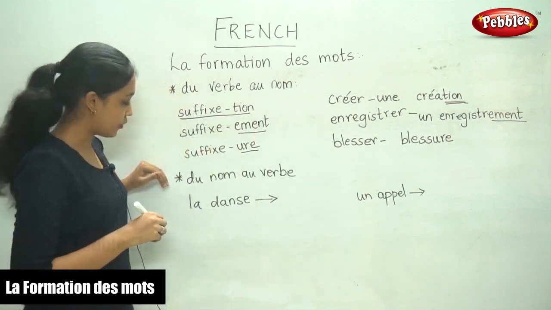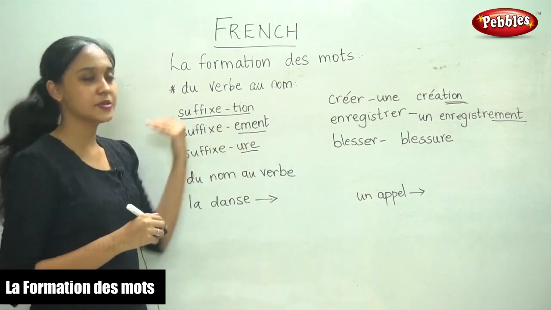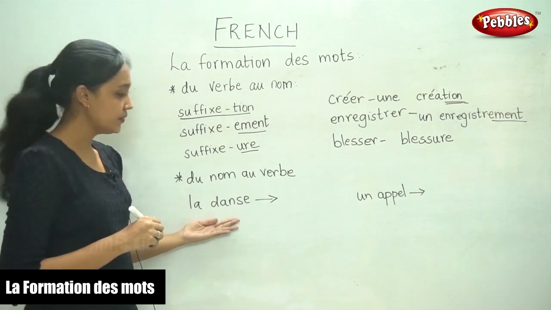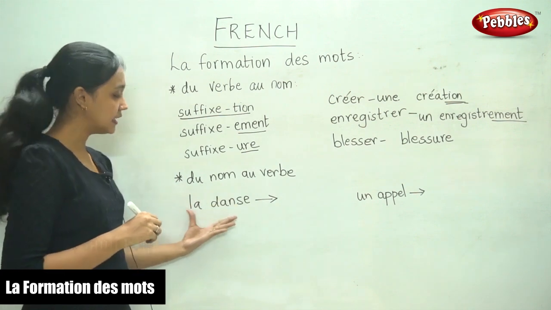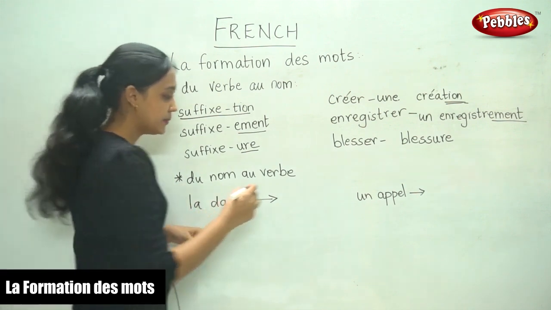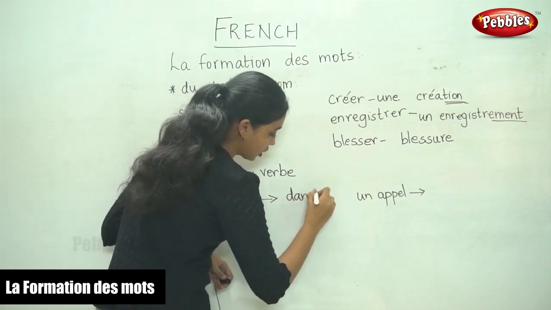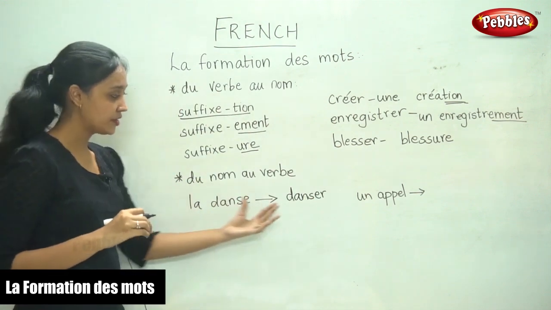Now the next form is du nom au verbe. That is just the opposite. We have been given the noun and we have to form the verb. La danse is the noun. The verb is, we have already learned this verb, danser. La danse is the noun.